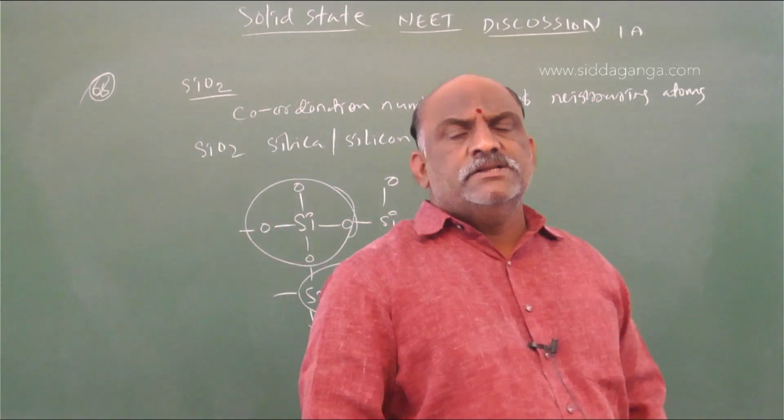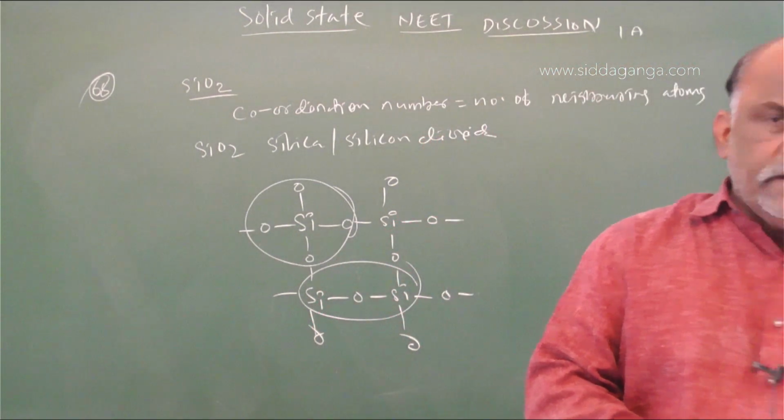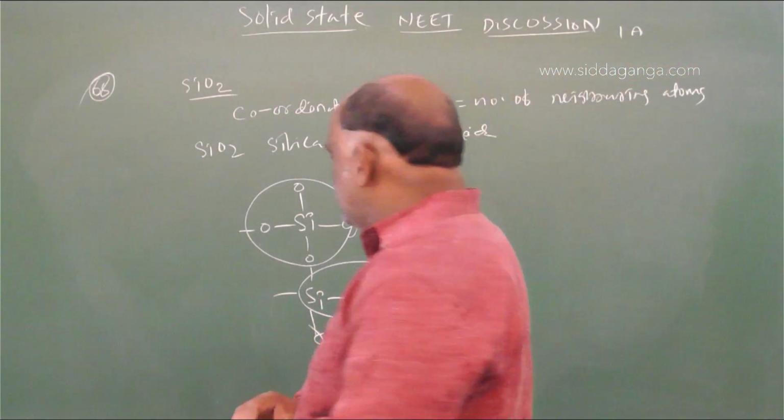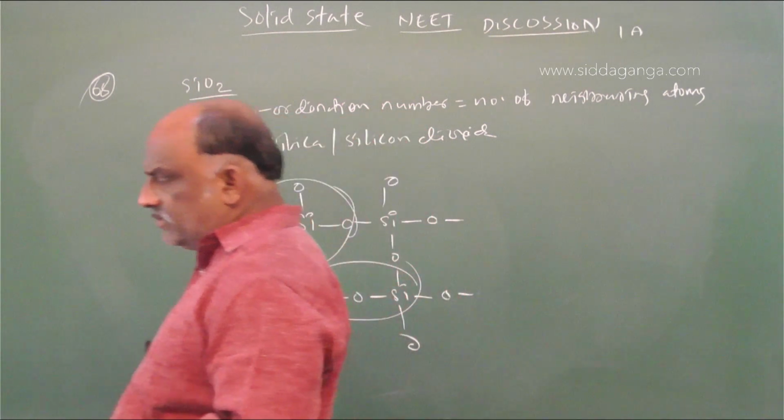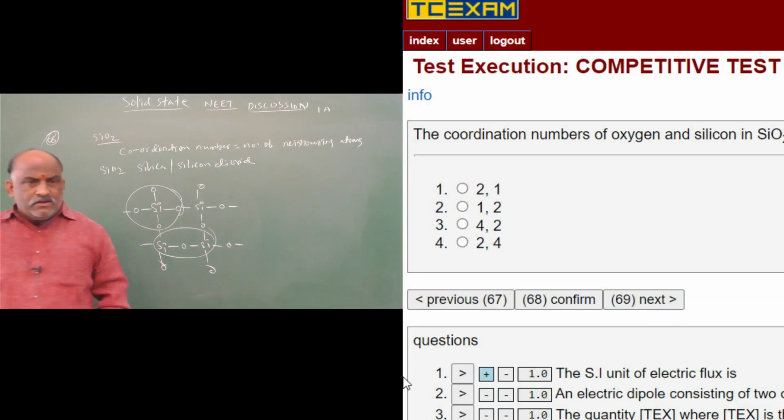So the coordination numbers of oxygen and silicon in SiO2 are 2 and 4. 2 and 4 is the right answer for this.